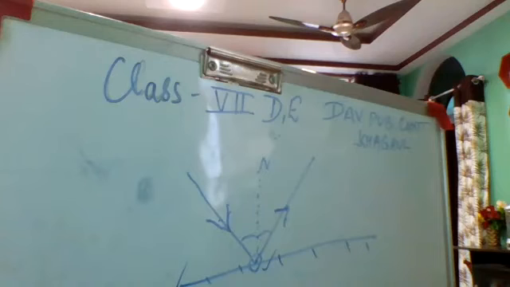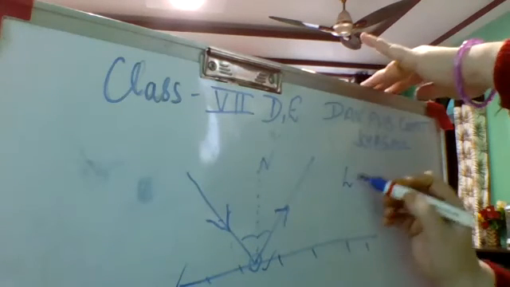Okay, then there are two laws of reflection of light. So here we will have laws of reflection also. What are those laws of reflection?